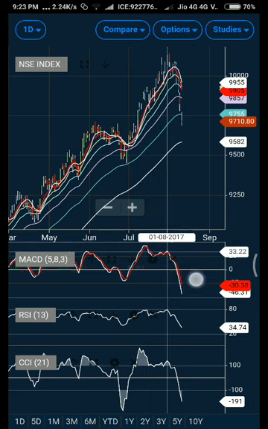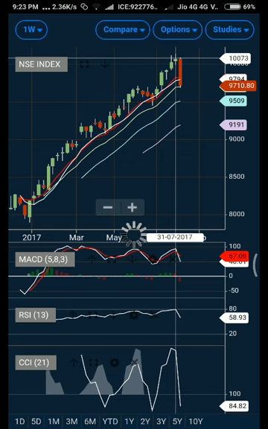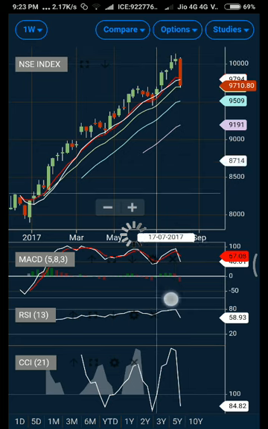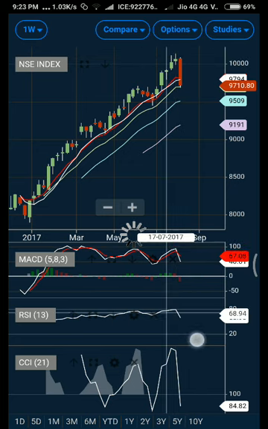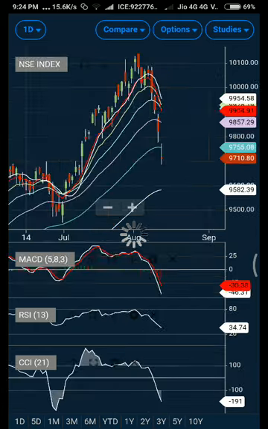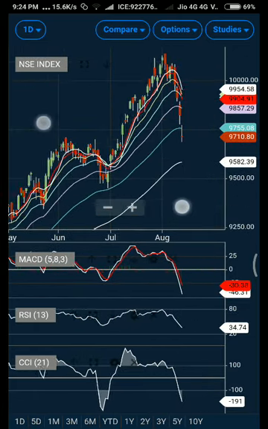On the weekly chart, after a good amount of up move, after an uptrend, we see a doji showing indecision and a bearish crossover here, and the resistance of RSI, which was tested twice. You can check that this is the first resistance that was tested. After that, this is the second time the resistance was tested, and it finally held and the market went down. So that was the first thing.